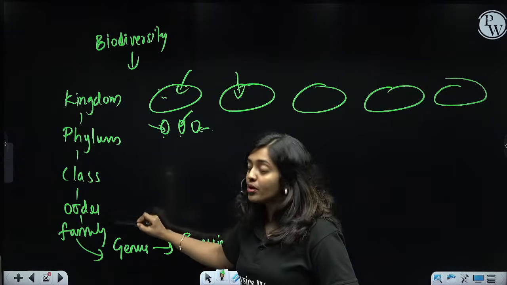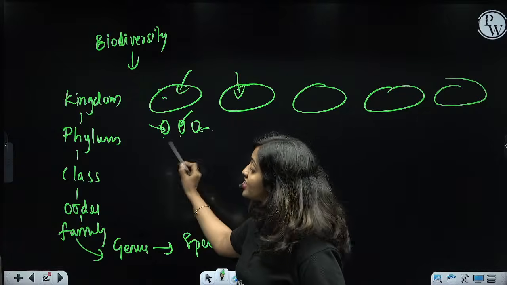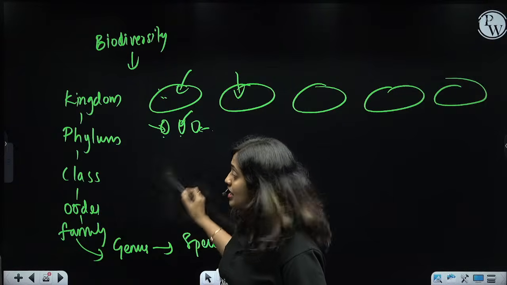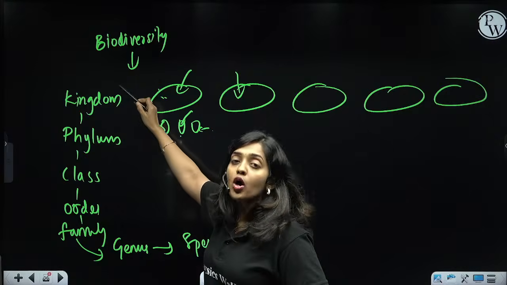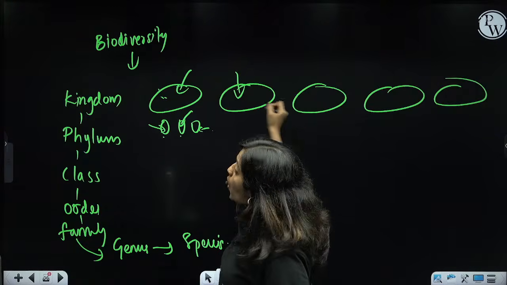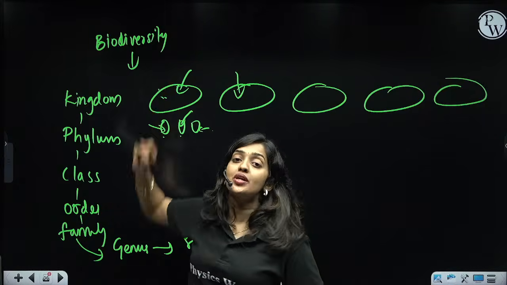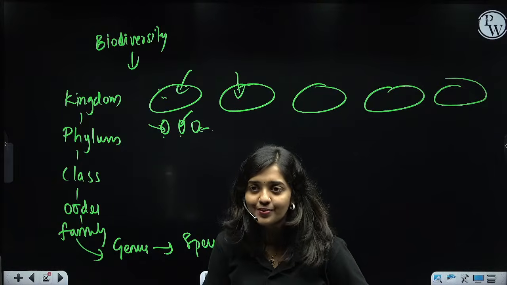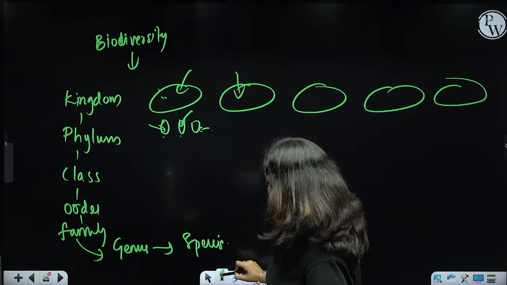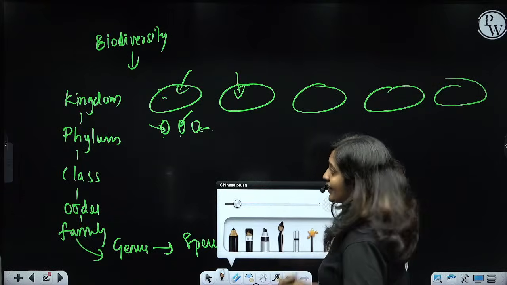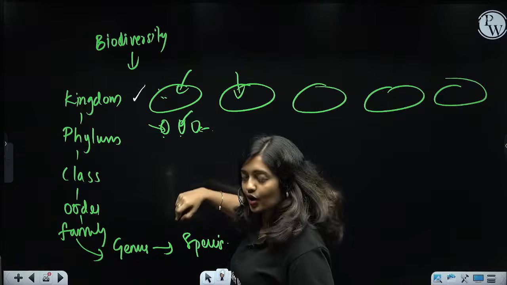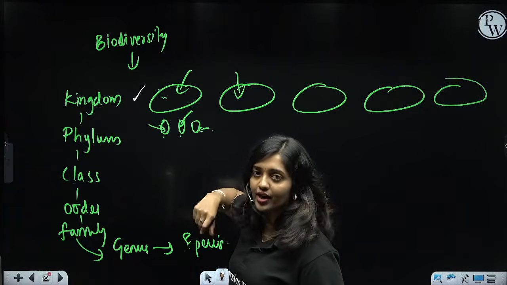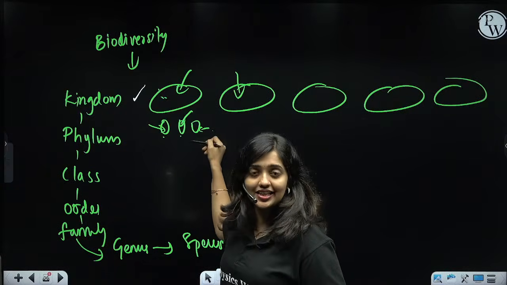Related family will belong to the same order. Related order will belong to the same class. Related class will belong to the same phylum. Related phylum will belong to the same kingdom. And all the kingdoms together constitute the complete biodiversity. Is this clear? So each of these specific categories, see, kingdom is a category, right? Based on this classification of the biodiversity, kingdom is the category.